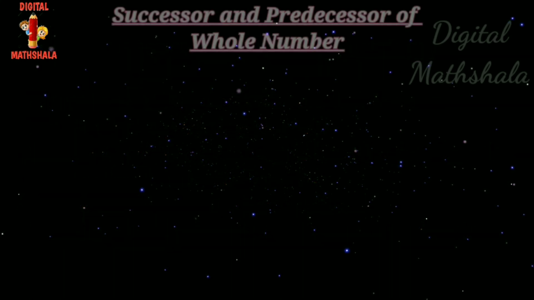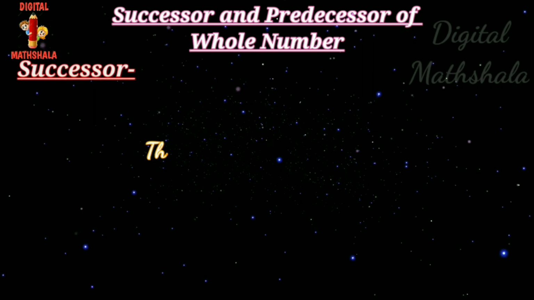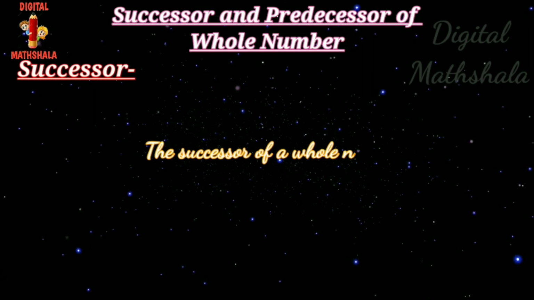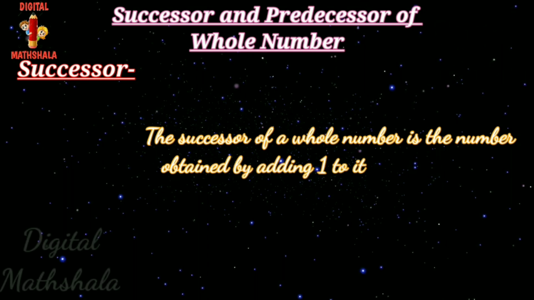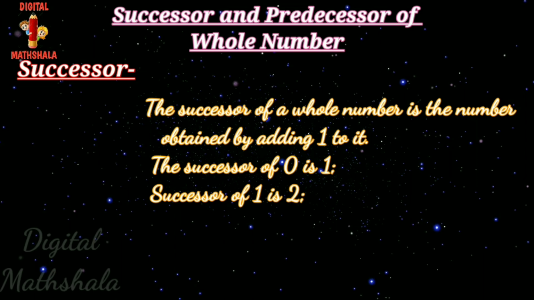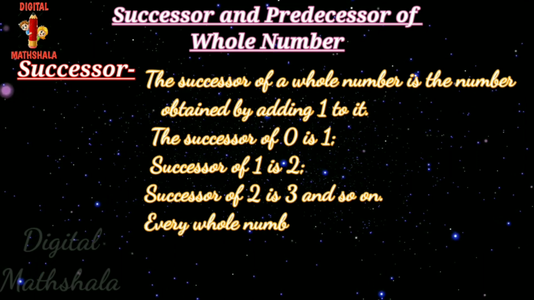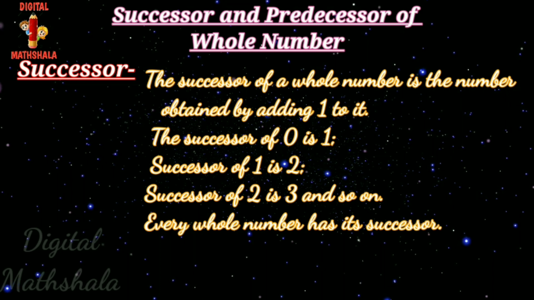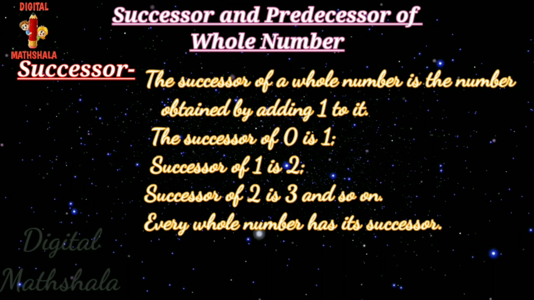Successor and predecessor of a whole number. The successor of a whole number is the number obtained by adding 1 to it. Clearly, the successor of 0 is 1, the successor of 1 is 2, the successor of 2 is 3, and so on.